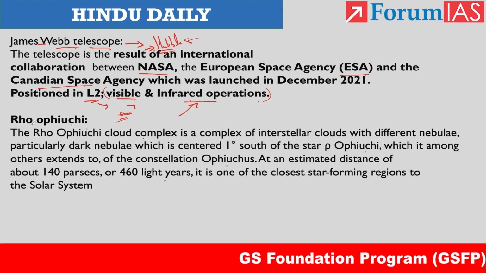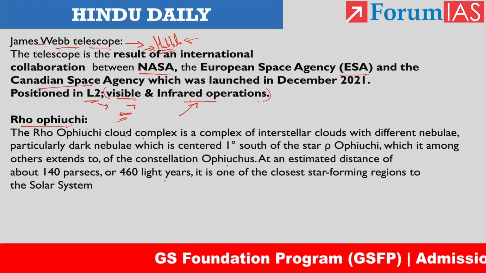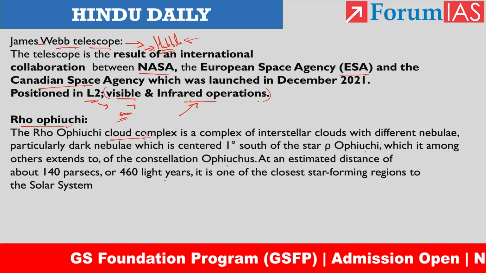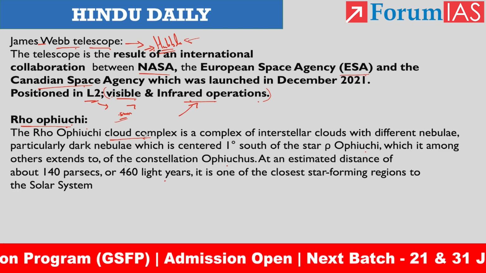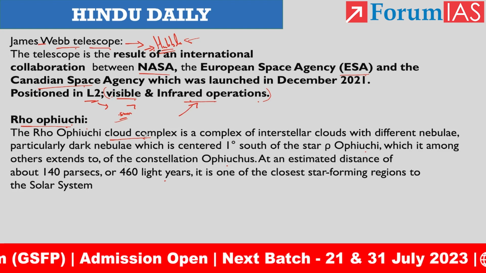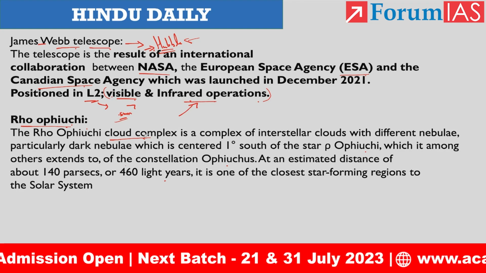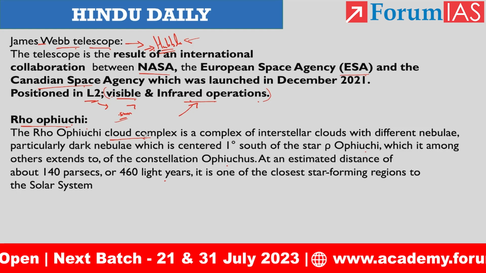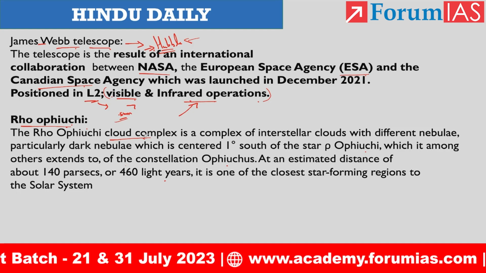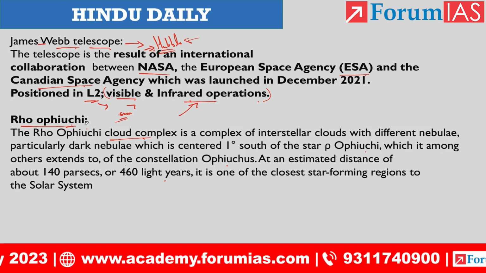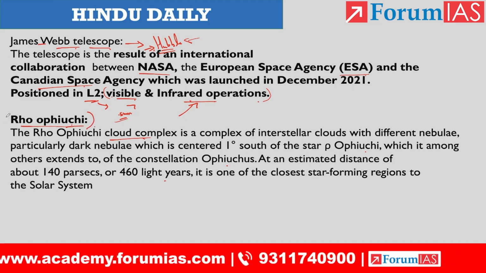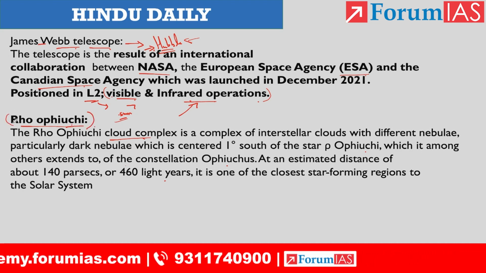Then the Chasribe is a cloud complex located near the solar system. Apart from this, there are several interstellar cloud systems, but they are located far away from the Earth or the galaxy where we are living, right? This cloud has been acting as a cradle for new stars, everything, right?